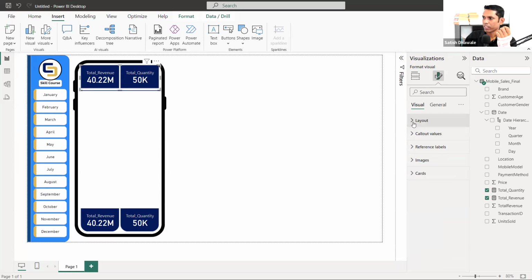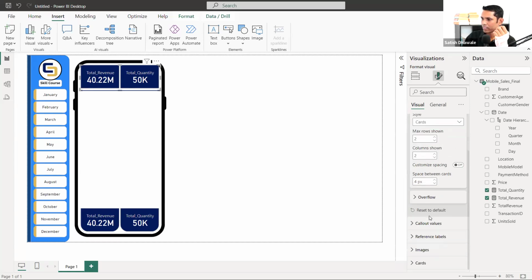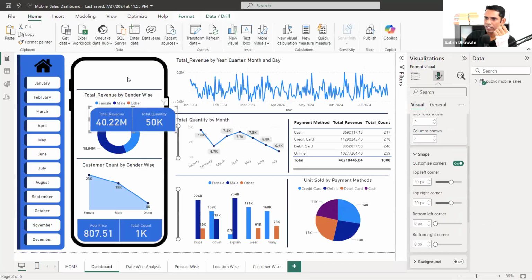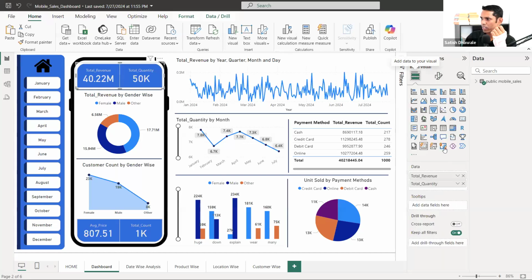But what is the problem that I am now getting here? Inside here, I'm getting grid, but not getting shape. In our previous one, similarly, the card is there. I've added the same card. If you look carefully, it is a new card. Similar card that we have added here.